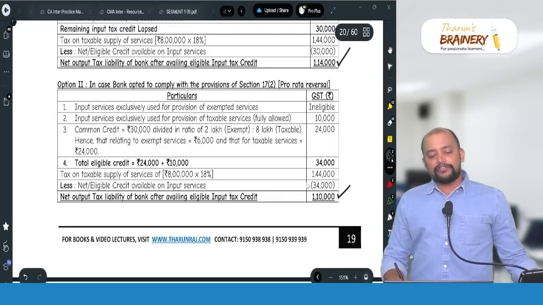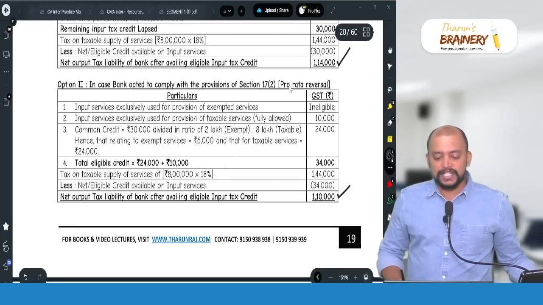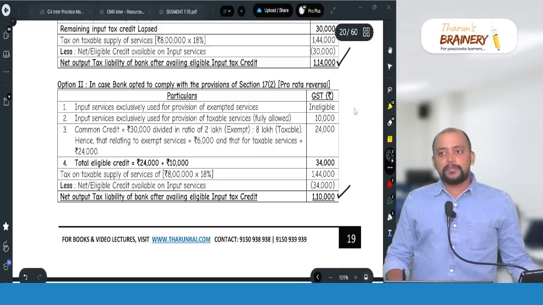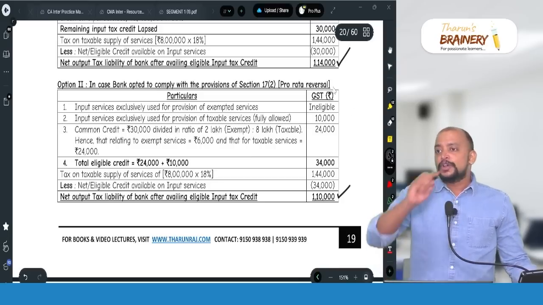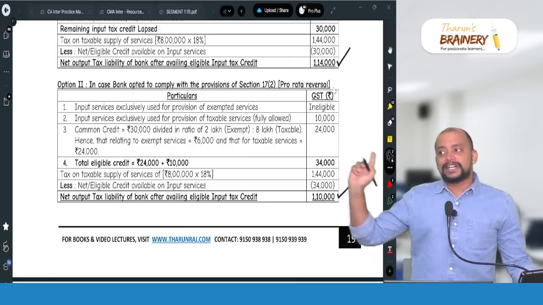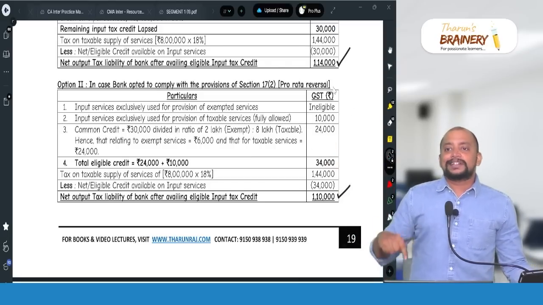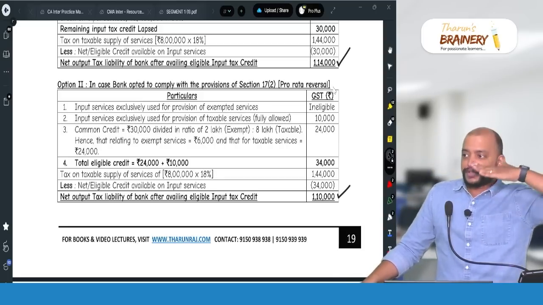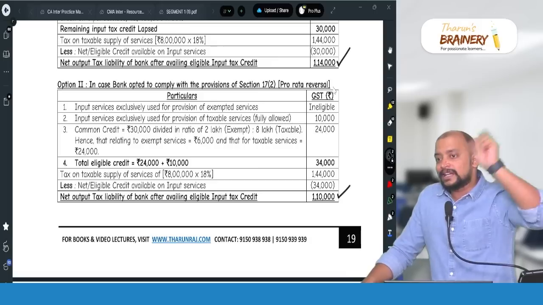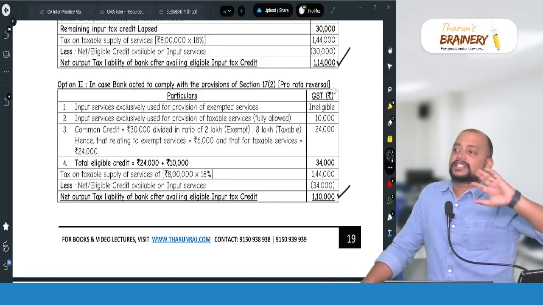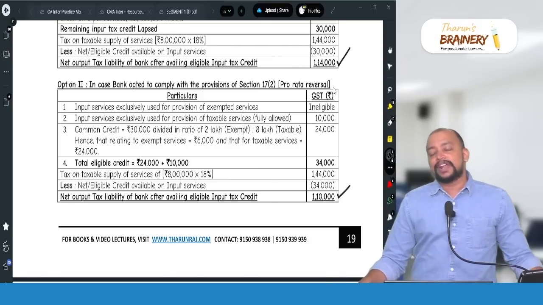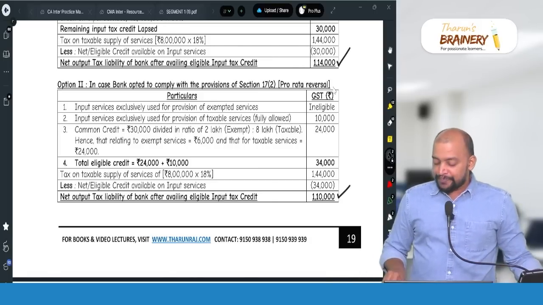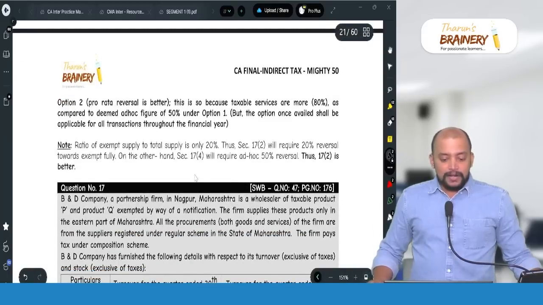So they can go for option 2 in this case, that is pro rata reversal. Again I am repeating, in pro rata reversal, fully used for taxable, full credit available, and common credit is total minus used for exempted minus used for taxable remaining. In that remaining, proportionate to taxable credit available, proportionate to exempted credit not available. Then